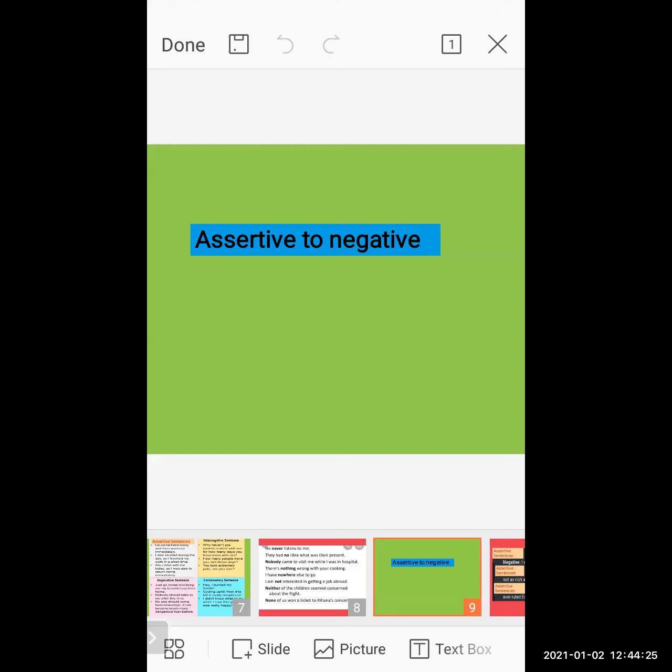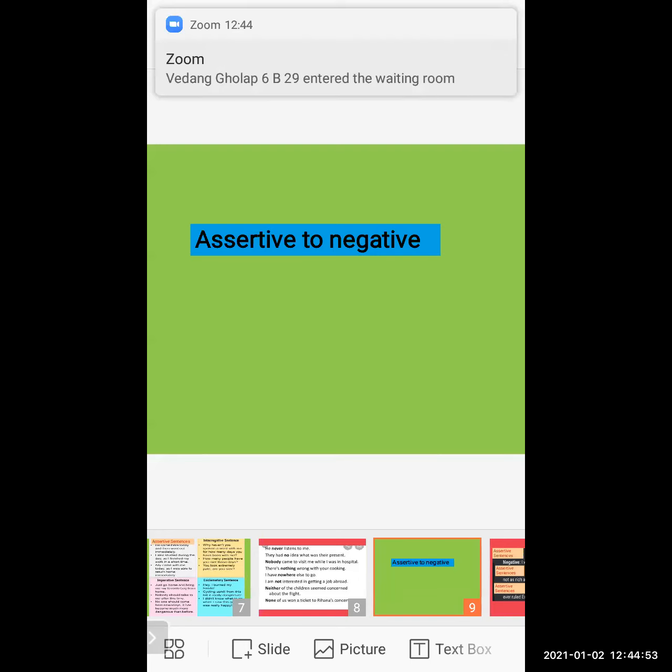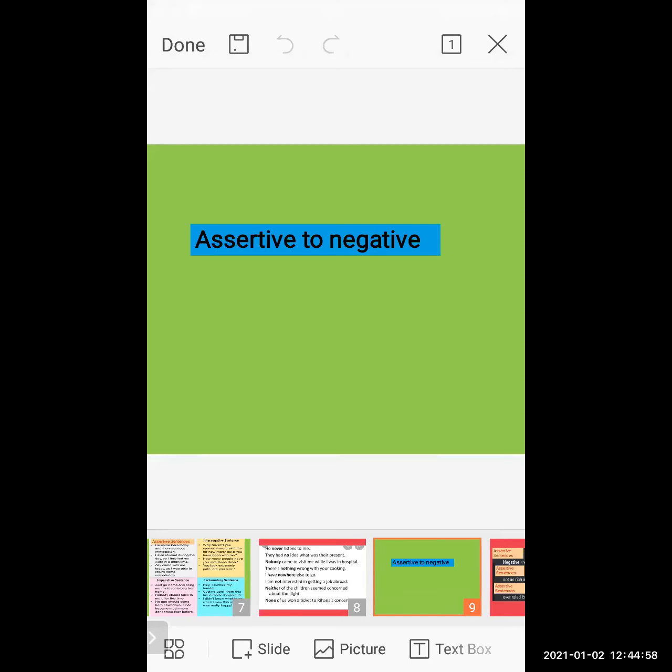Understand? For example, Rohan is a good boy. This is an assertive sentence. Now I have to change the sentence transformation into a negative. So what should I write over there? Rohan is not a good boy. No, this is wrong. Why is it wrong? Because the basic meaning is changed. Okay, the basic meaning is changed. So Rohan is a good boy, Rohan is not a good boy, that is wrong, because my basic meaning is changed.